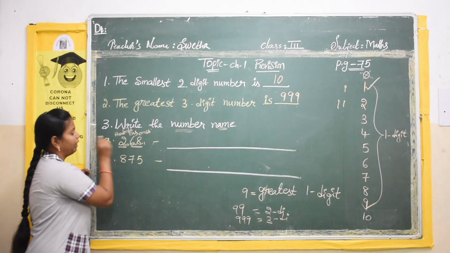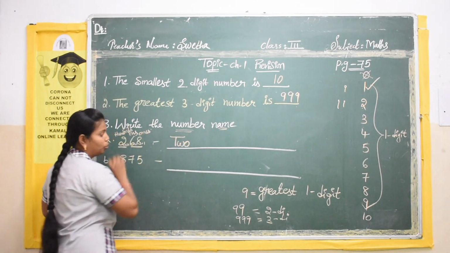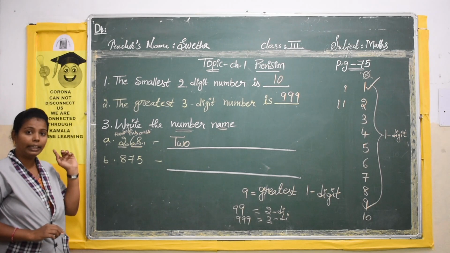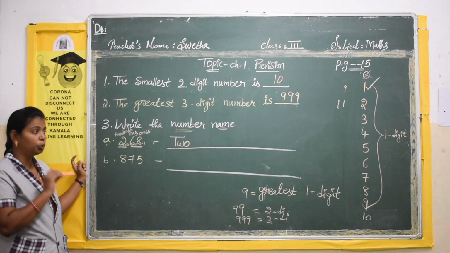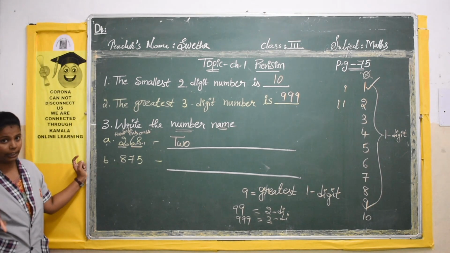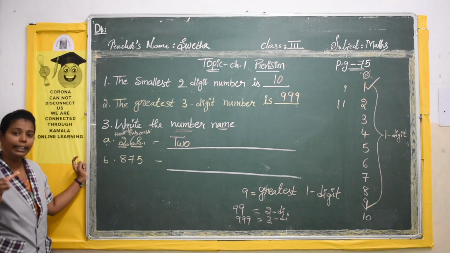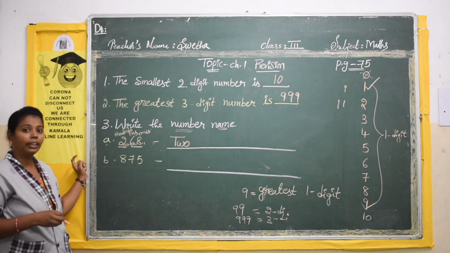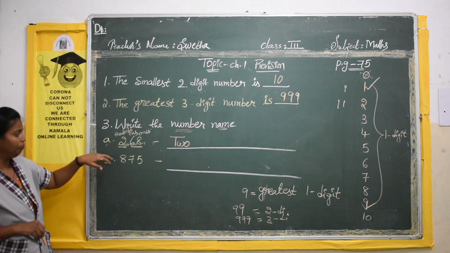See, what is the number here? 2. So, TWO. For writing this one, you have to learn number names. Learning and writing number names is compulsory. 10 to 20 number names you have to learn, and the numbers which end with 0 like 10, 20, 30, those number names are also very important to write. Okay.